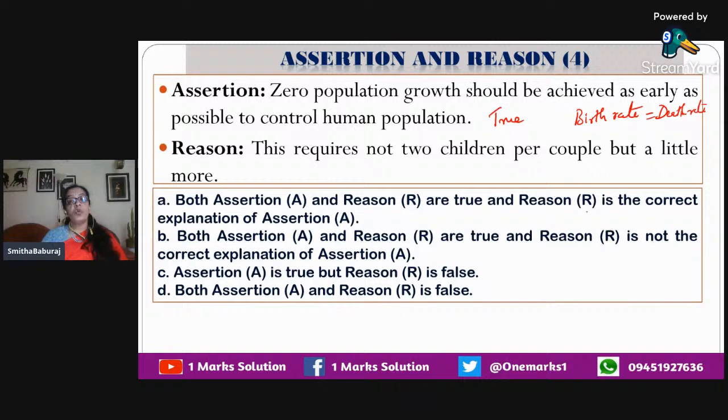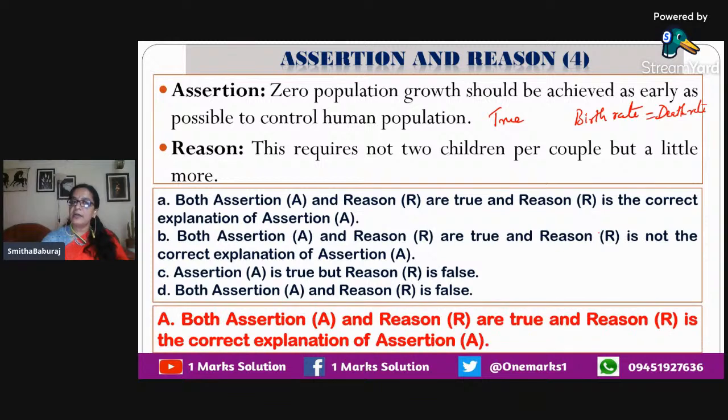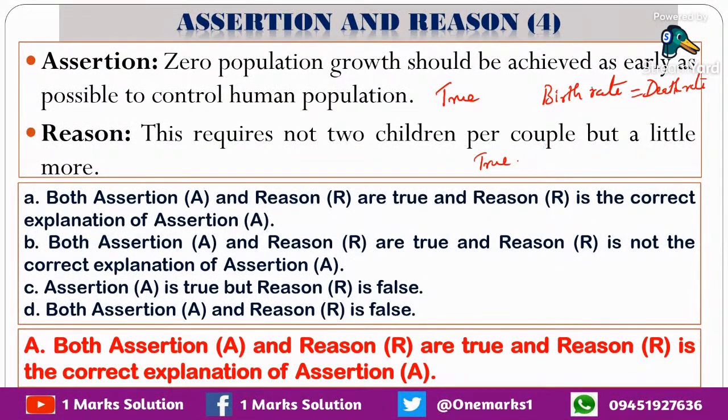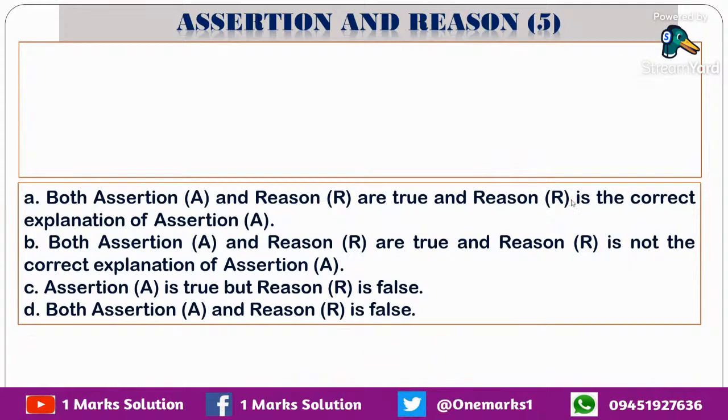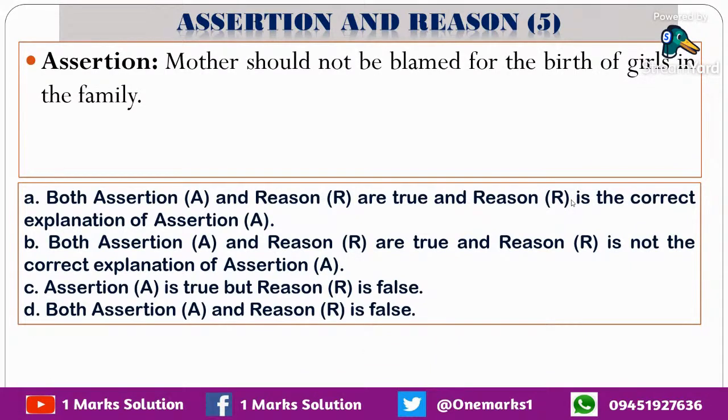This requires not only 2 children per couple, but a little more. That means many other factors also have to be considered here, not only this, as I said. So this second statement is also true, and the reason is a correct explanation for the first one. So which is the answer? Answer is A. Okay. Now let's see the final question here.